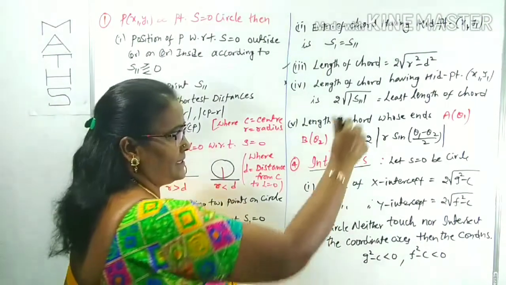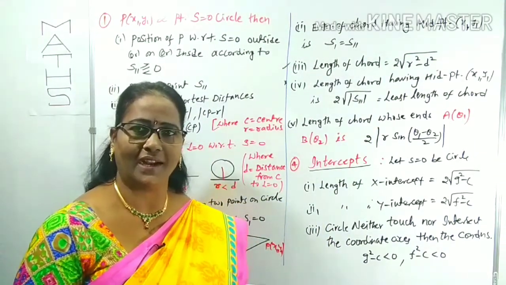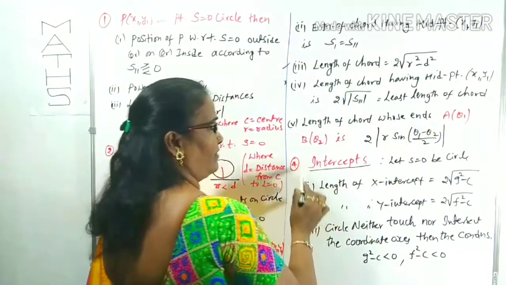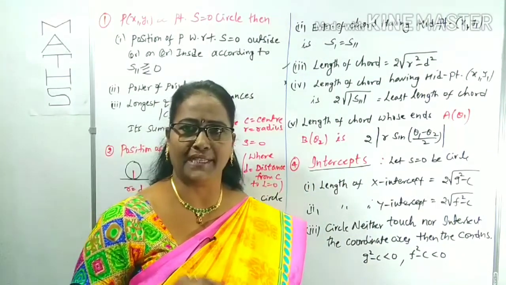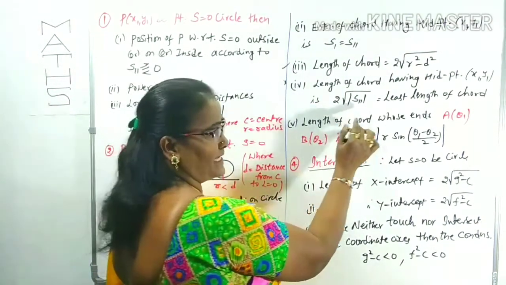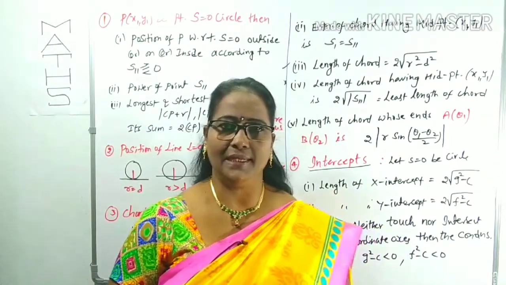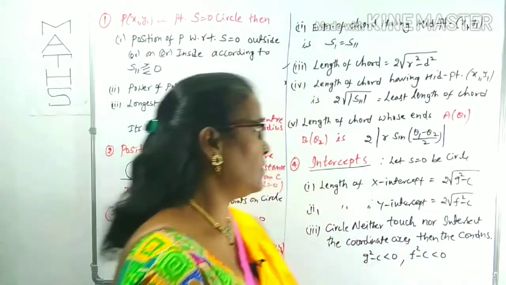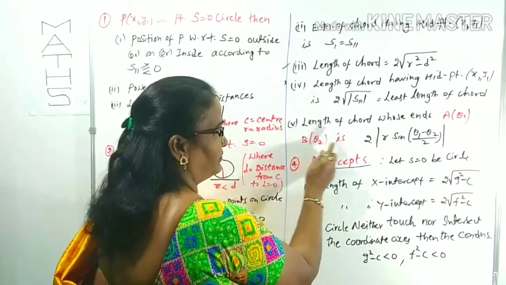The length of the chord is 2 root of r square minus d square. Then the length of the chord having the midpoint x1, y1 is 2 root of mod S11. If we are given the midpoint x1, y1, you can use 2 root mod S11. This is also known as the least length of the chord, that is, the chord having the midpoint x1, y1. So these are three points: length of the chord, least length of the chord, and then the next, fifth one.